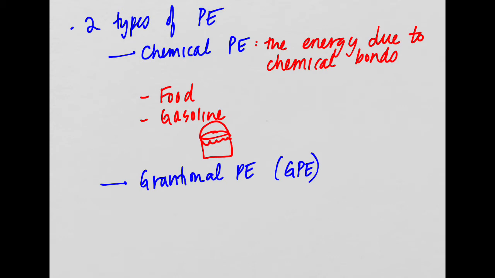But if I were to spark a chemical reaction, for example, if I were to burn this gasoline, then that chemical potential energy would be transferred into thermal energy, which would be fire.